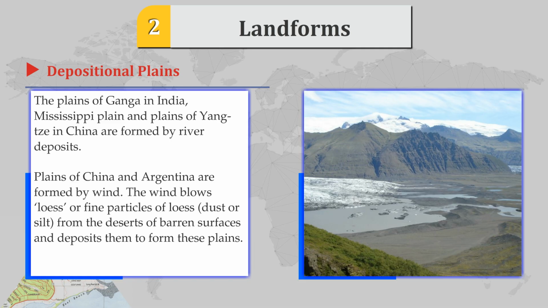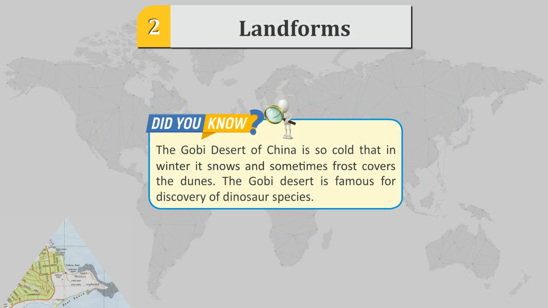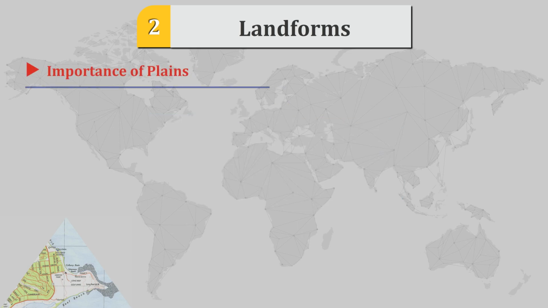Plains of China and Argentina are formed by wind. The wind blows loess, or fine particles of dust and silt, from the deserts or barren surfaces and deposits them to form these plains. Did you know? The Gobi Desert of China is so cold that in winter it snows and sometimes frost covers the dunes. The Gobi Desert is famous for the discovery of dinosaur species.